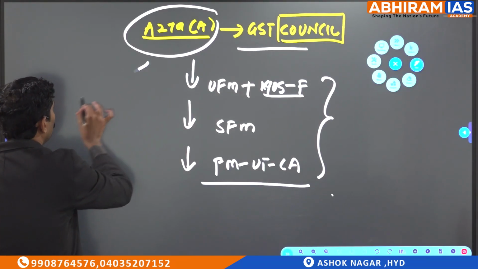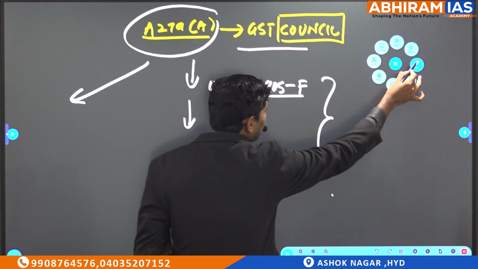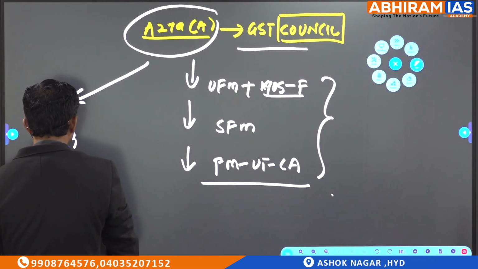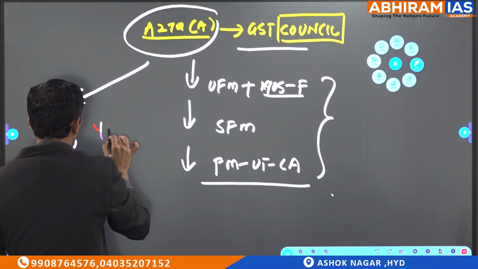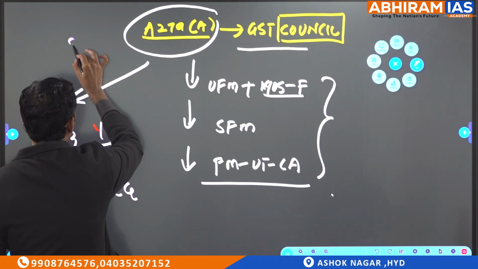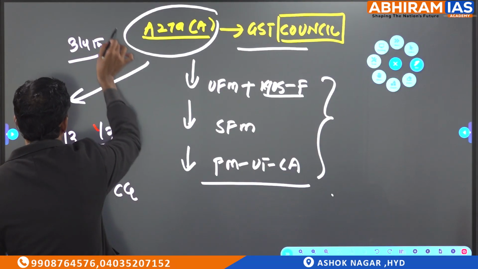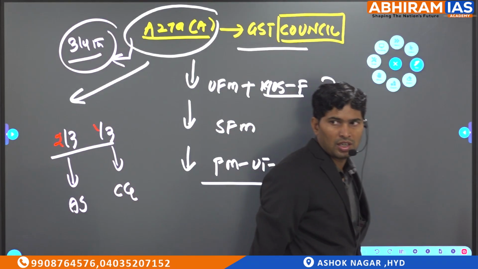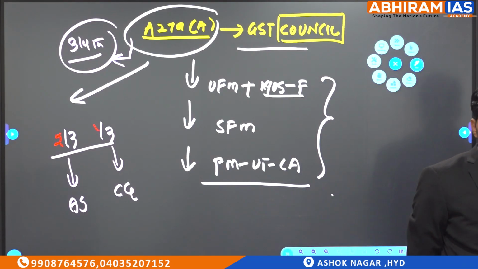In GST Council voting, 2/3 voting power is given to all the states together, 1/3 voting power is given to the central government. But any decision will be taken with a 3/4 majority in the GST Council. What does it mean, sir?